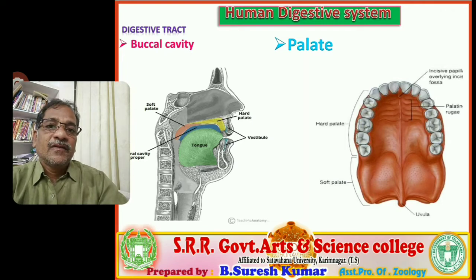But if we are omnivorous, we consume both plant material and animal material, so they are present in little amount. So they are called rugae.